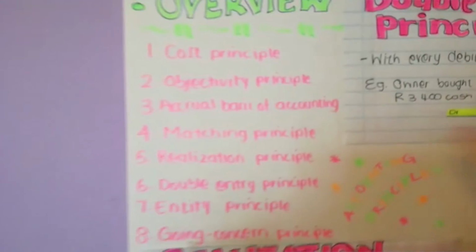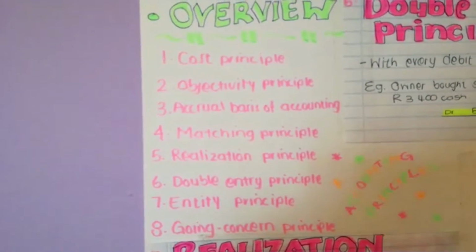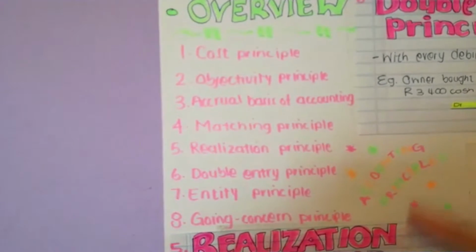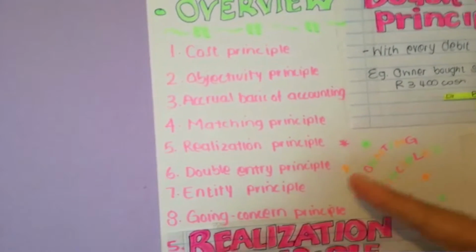Overview of accounting principles: the cost principle, objectivity principle, accrual basis of accounting, matching principle, realization principle, double entry principle, entity principle, and going concern principle.